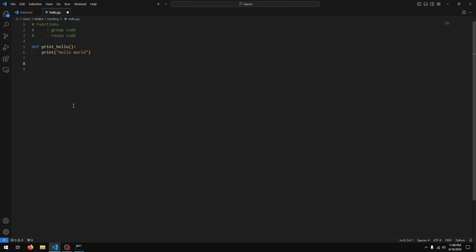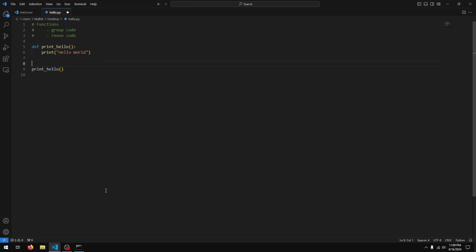And so we need to tell Python to run our function. The way we do that is we write the function name, print hello, followed by open close parentheses. And this just tells Python that we want to run our function. The technical term for this is calling a function, which just means running or executing a function.